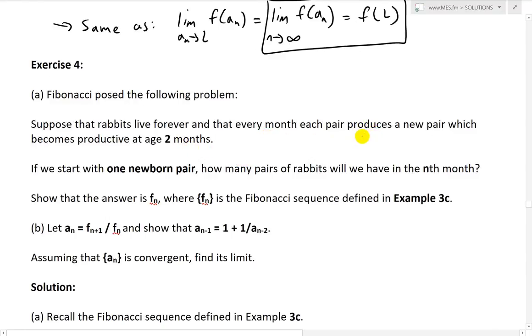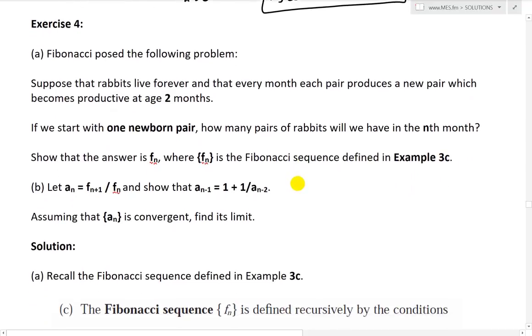So every month there's a new pair, it becomes productive after age 2 months, and they live forever. If we start with one newborn pair, how many pairs of rabbits will we have in the nth month? Show that the answer is Fn, where Fn is the Fibonacci sequence defined in example 3c, as I illustrated earlier in this video.